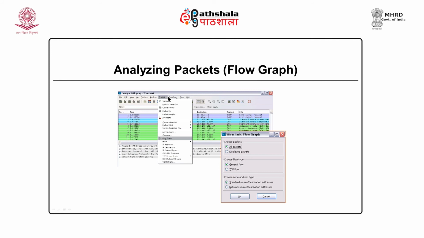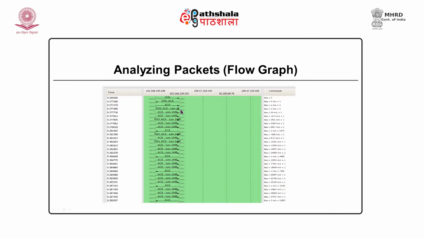This is another feature of Wireshark. You can create a flow graph. From the menu you can go to the flow graph, and when you click over here you will get this interface. You can select all packets that are captured or only those that are being displayed. It must be noted that Wireshark can capture hundreds or maybe thousands of packets, but over here the number of packets being displayed will be limited. We can also select whether we want the general flow or only the TCP flow. When you click OK, you will get this kind of screen.